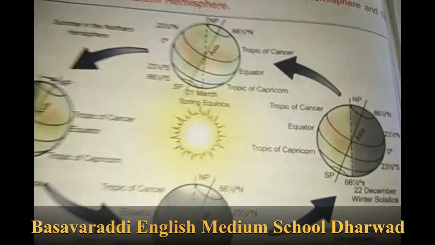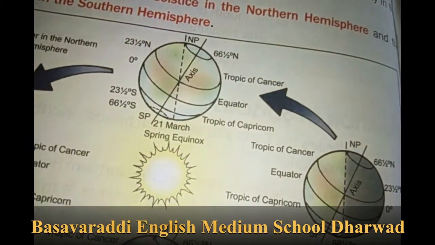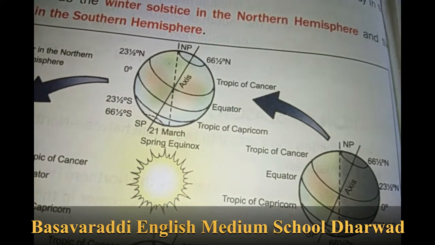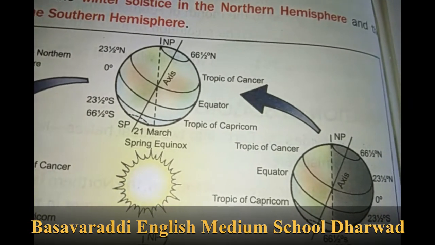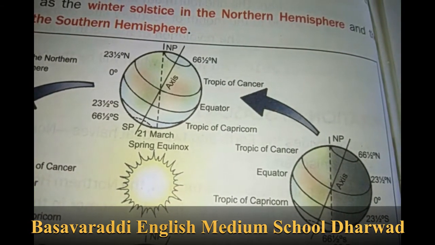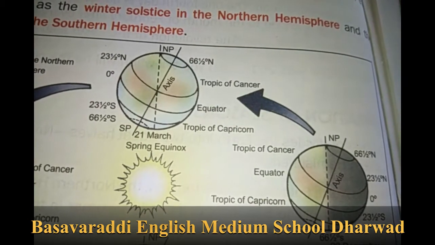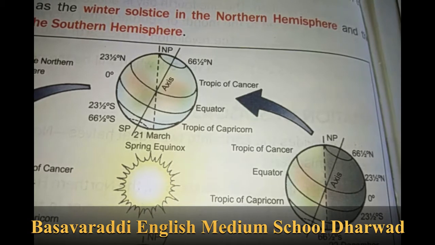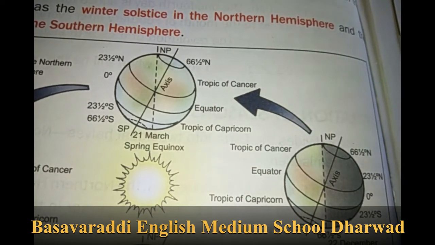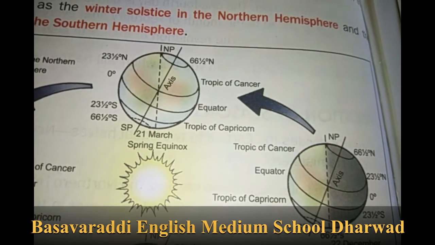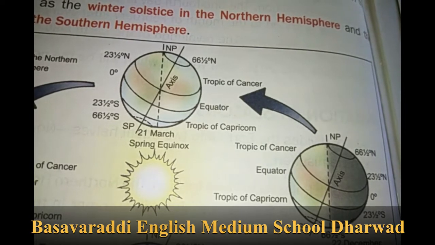Okay, winter solstice. See here, 21st December. What will happen? On this day, sun rays fall directly on the Tropic of Capricorn. Where is the Tropic of Capricorn? Yes. On this day, sun rays fall directly on the Tropic of Capricorn.